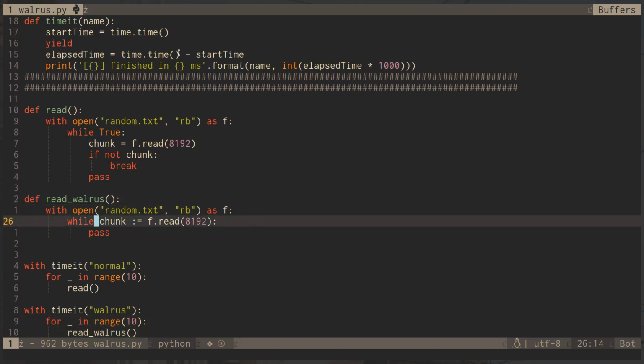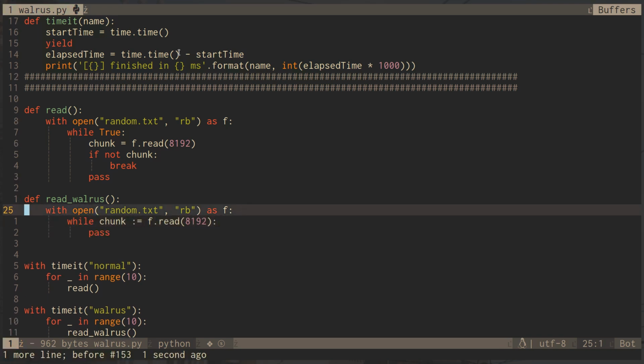Now, I leave it up to you. I have personally not seen walrus operators at all, maybe very occasionally. And in my opinion, I can see their use case maybe in something like this. There was an argument where people said this is unintuitive for beginners.